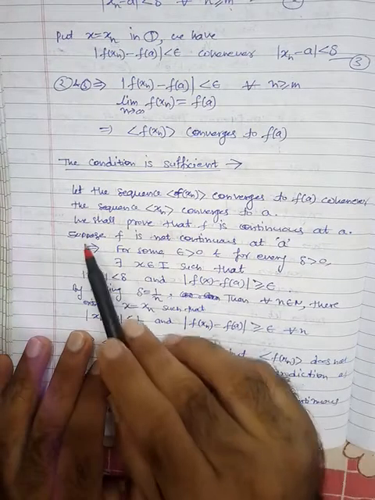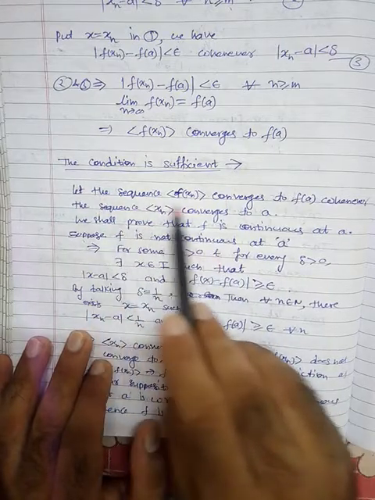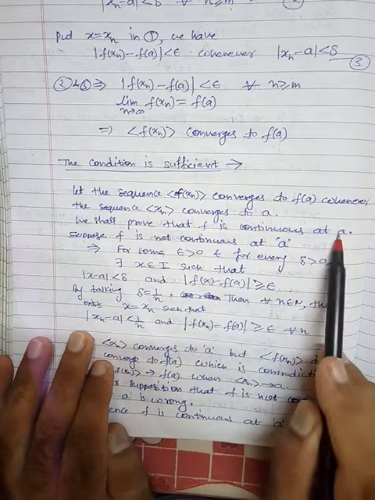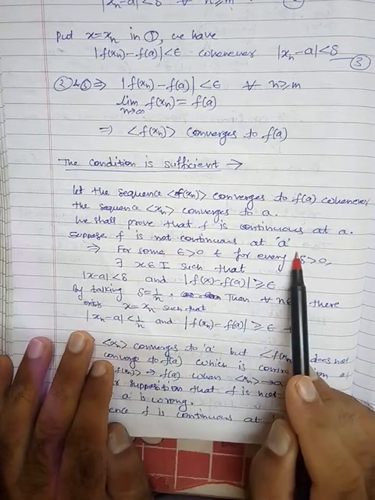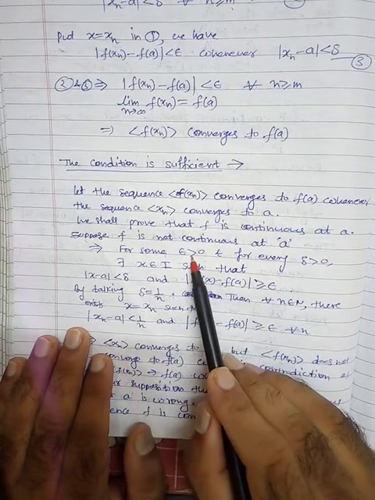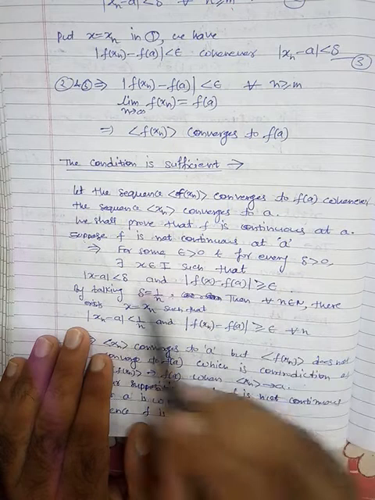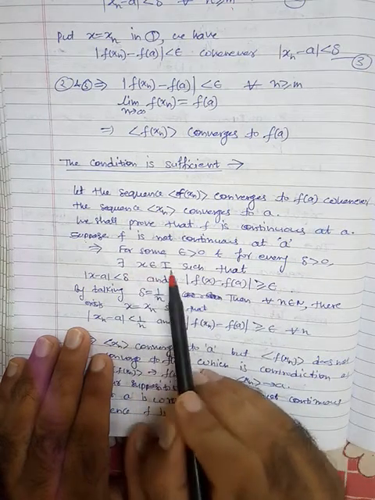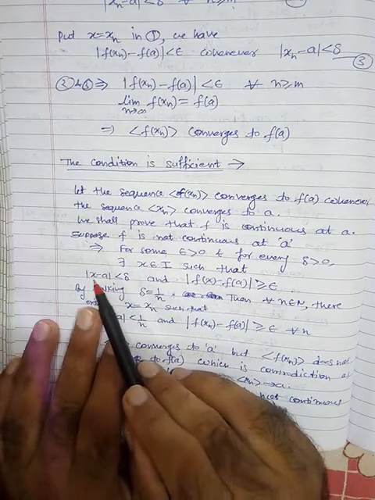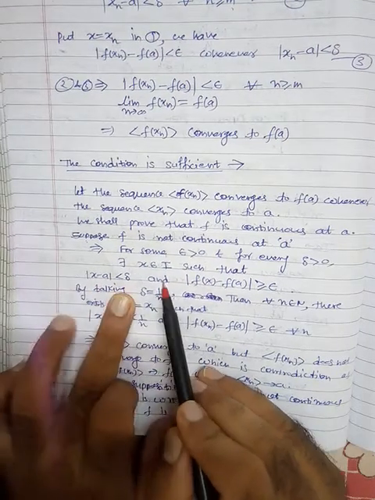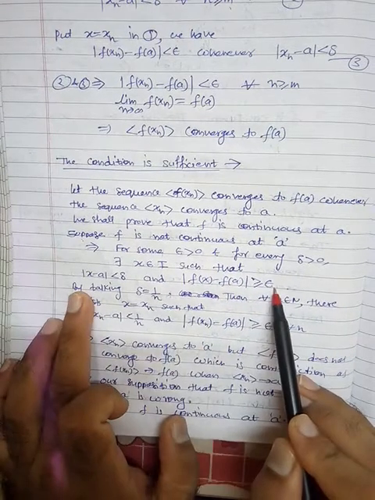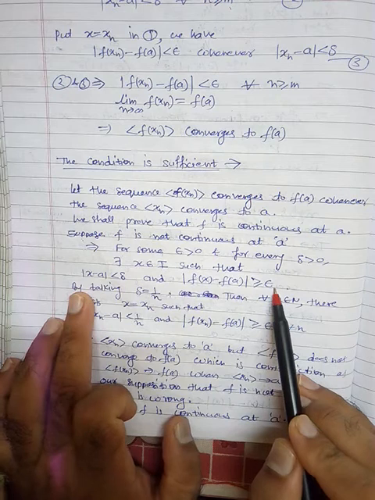Fine. So suppose this sequence converges to f of a whenever this sequence converges to a. Now we shall prove that f is continuous at a. Suppose f is not continuous, that means discontinuous. Then for some epsilon, for every delta greater than 0, there exists some point x belonging to I, in this interval where the function is discontinuous, such that if |x minus a| is less than delta, then |f of x minus f of a| is greater than or equal to epsilon. This is the criteria for discontinuity. We have already taught this in our previous lecture.